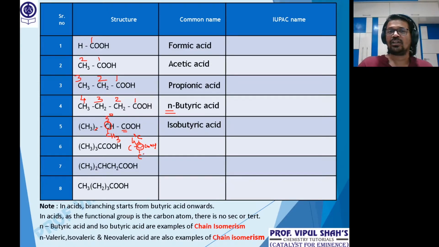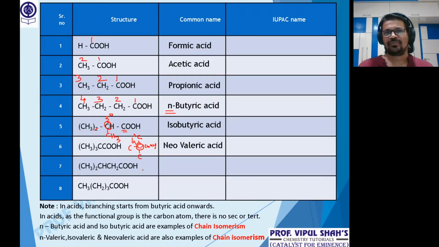No. Then what will I call this? The second last carbon is attached to 4 other carbons. So if the second last carbon is attached to 4 others, what do you call it? Yes, this is neo. Total how many carbon atoms? Common name, count all. 1, 2, 3, 4, 5. 5 will be valer. Yes, neo-valeric acid.